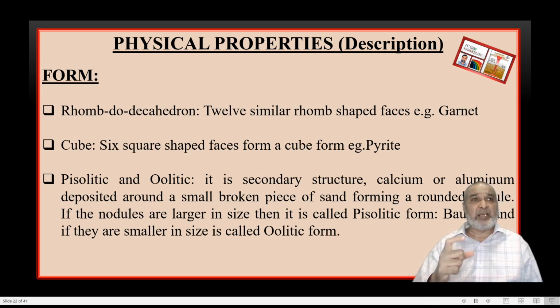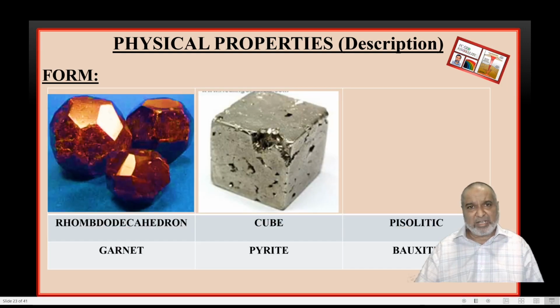And the best example is bauxite. And oolitic is what we have in oolites, the oolitic limestone. This is the best example for that. So I'll make a separate video with the help of the actual minerals with these particular properties, forms and all that. I'll shoot it later on.